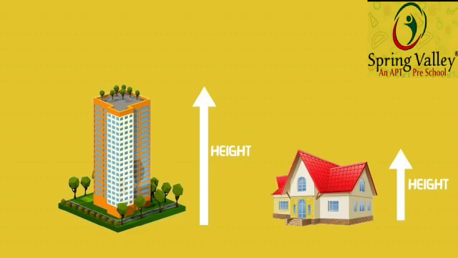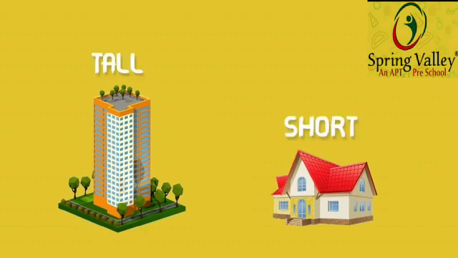Similarly, whenever the object is in the standing position, we look at the height of the object. If the object is having more height, it is said to be taller. If the object is having less height, it is said to be short. Just by looking at the picture, we can say that very easily, right? So here, the skyscraper is taller and the house is shorter.